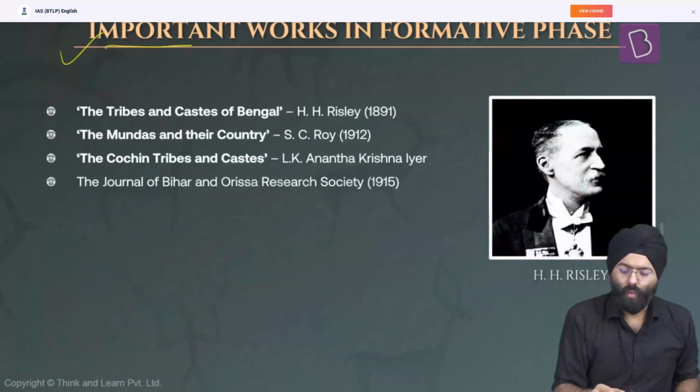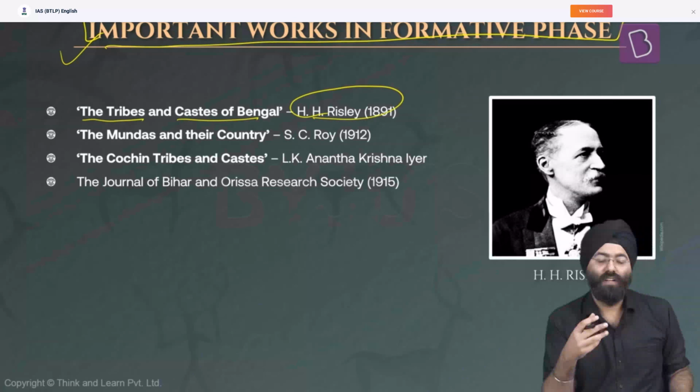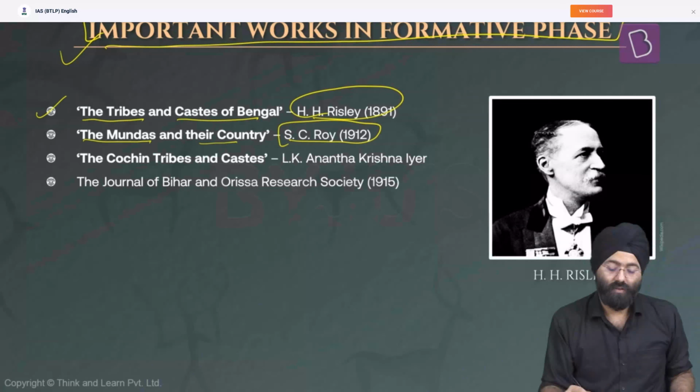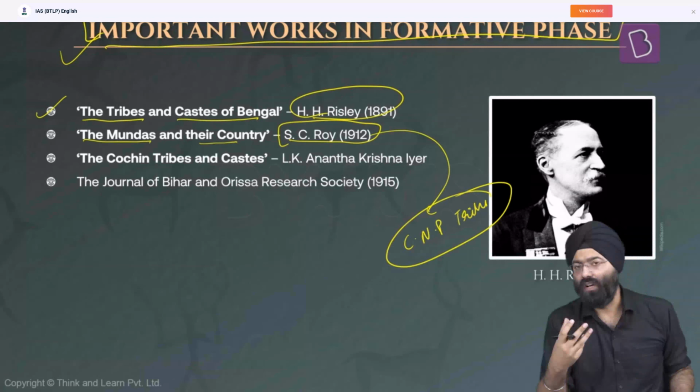So now let's see what were the important works in the formative phase. One of the important works is The Tribes and Castes of Bengal by Risley. So Risley is associated with caste and racial studies. So this is one of the important and prominent works. The Mundas and Their Country by S.C. Roy. Now, S.C. Roy is particularly associated with the Chota Nagpur Plateau tribes. He studied them very comprehensively, and various books were written on the tribes of the Chota Nagpur region.